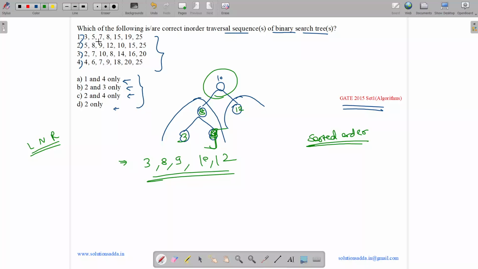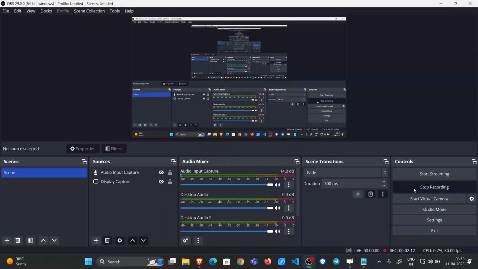Let us see. 3, 5, 7, 8, 15, 19, 25. It is sorted. 5, 8, 9, 12, 10. No, 10 is less than 12, so it's not sorted. 2, 7, 10, 8. No, it's not sorted, 10 and 8. Then we have 4, 6, 7, 9, 18, 20, 25. Yes, this looks sorted. So 1 and 4 are sorted. So the answer is 1 and 4, option A.